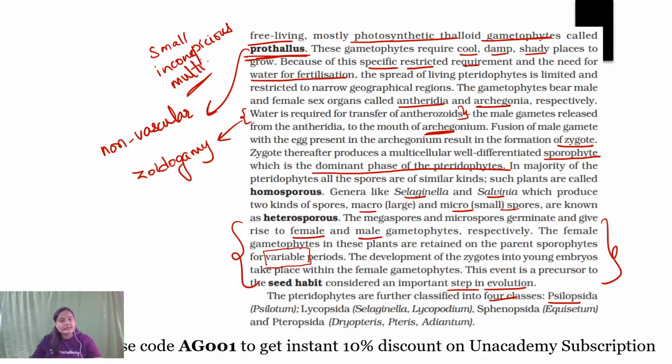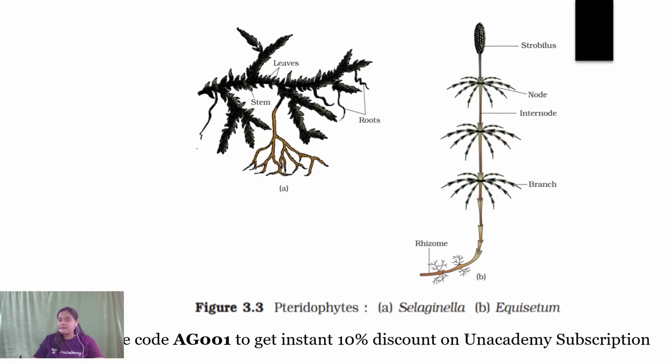Psilopsida, example is Psilotum, only living fossil. Lycopsida, example Selaginella and Lycopodium. Sphenopsida, Equisetum, and Pteropsida, Dryopteris, Pteris, and Adiantum, or walking fern. Let us see the example images. A, this one is the Selaginella.